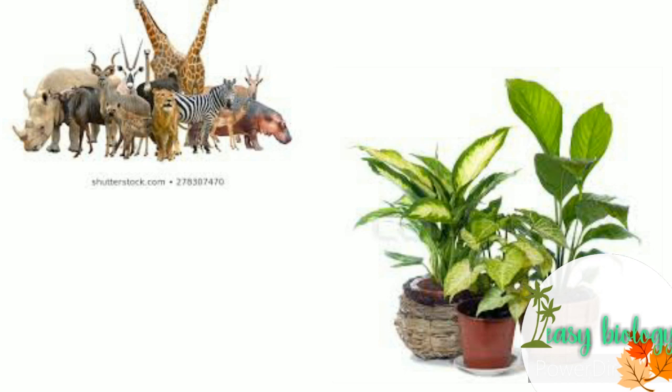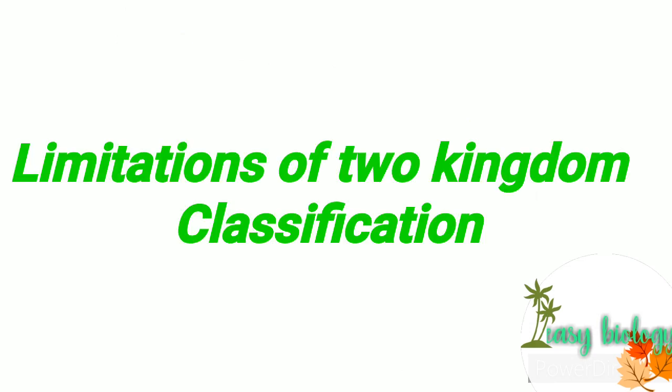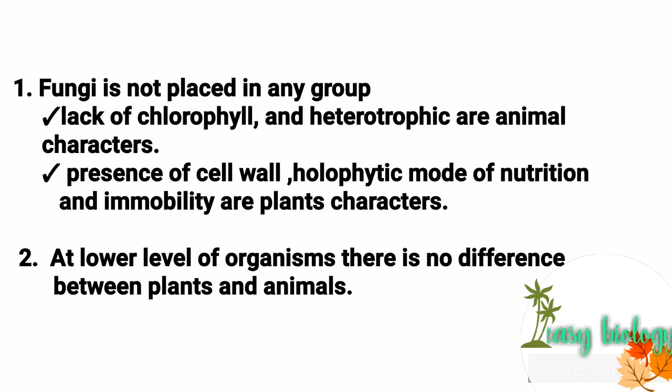In two kingdom classification, there are some limitations. So now we are moving to the limitations of two kingdom classification. First, fungi is a group of organisms, but in two kingdom classification, fungi is not placed in any kingdom. Fungi have similarities with plants as well as animals.